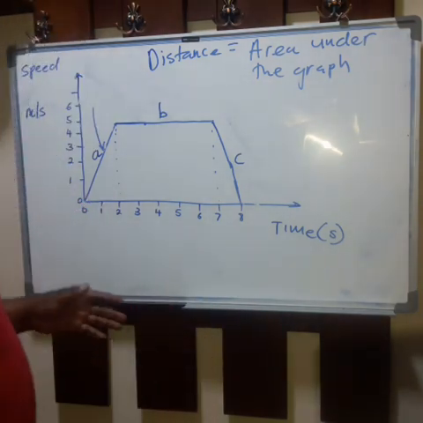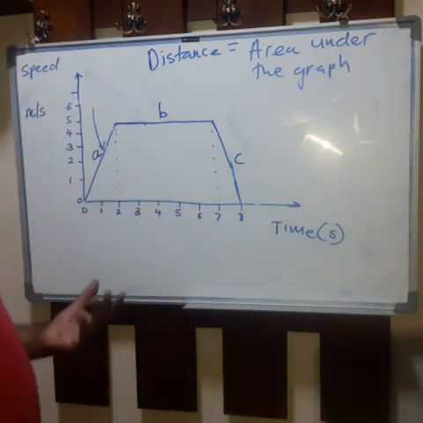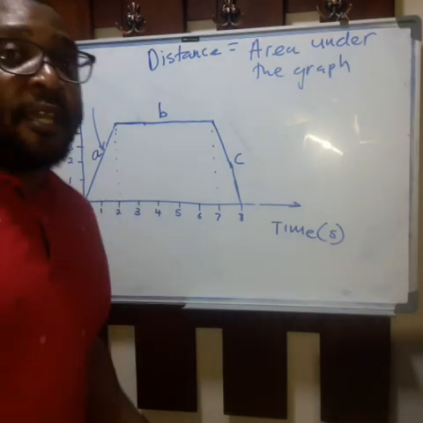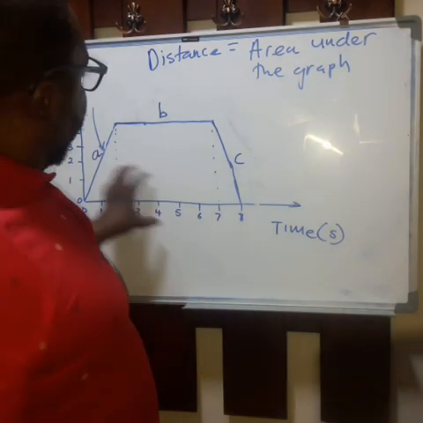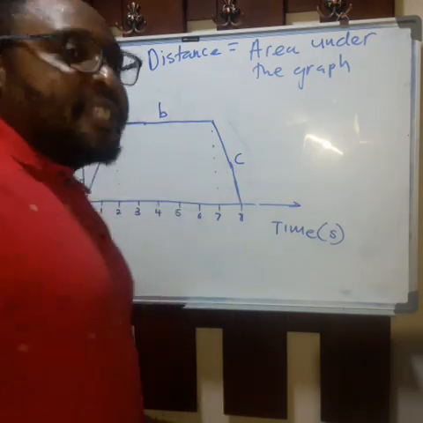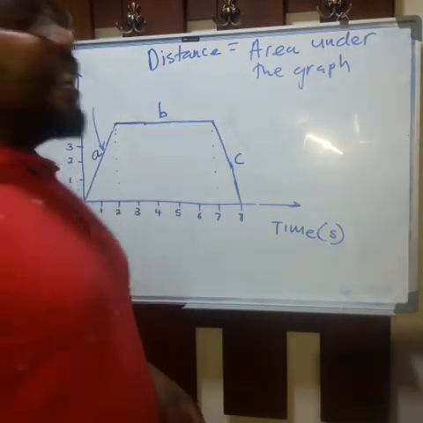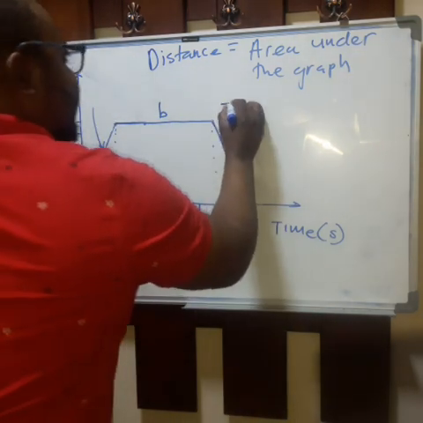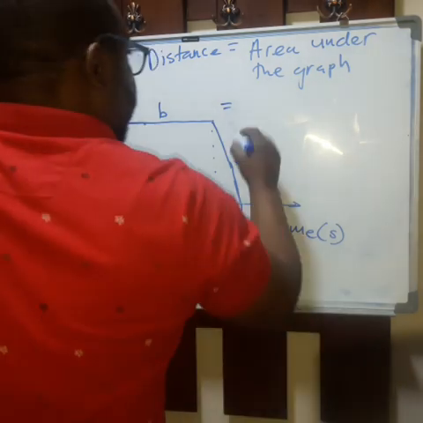Now, if I look at this shape, to me it looks like a trapezium. So if I calculate the area of this trapezium, that is the distance covered. So, remember the formula for a trapezium?